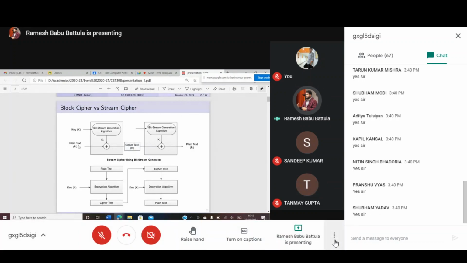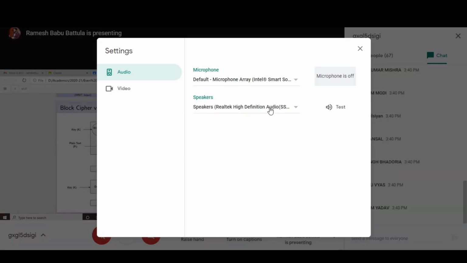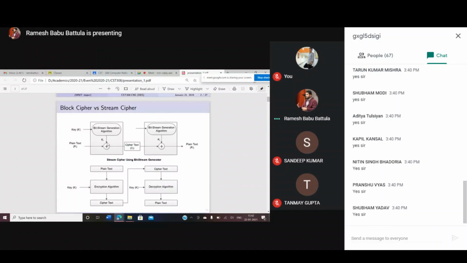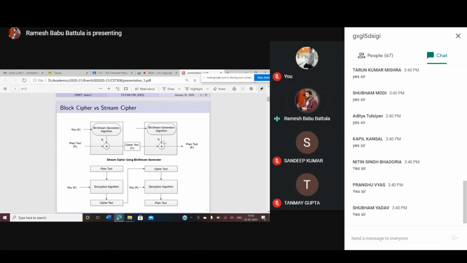The plain text comes in character by character, and each character is combined with the key stream using XOR to produce the ciphertext. In the reverse way, character by character, you provide the ciphertext as input to the XOR function, and finally that generates the plain text. This is the simple logic.